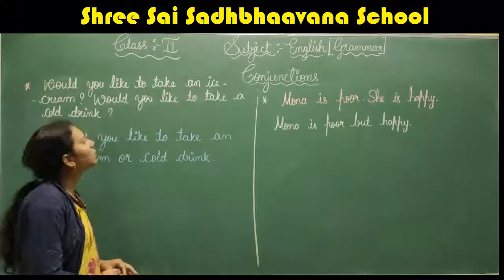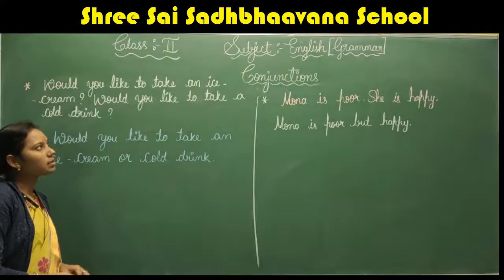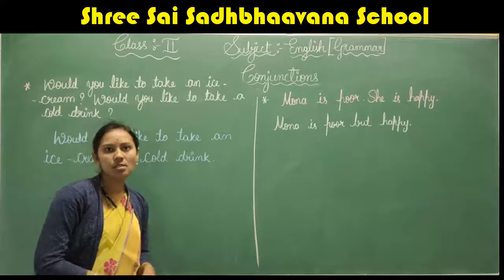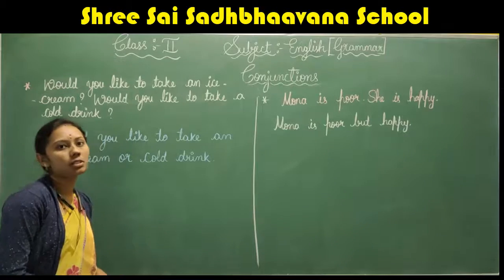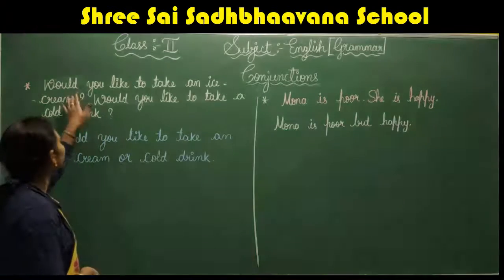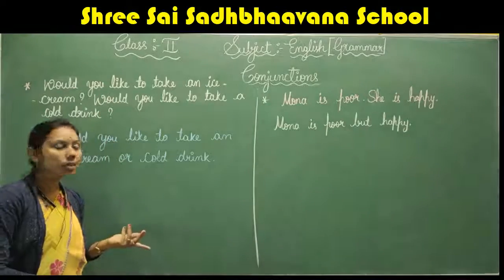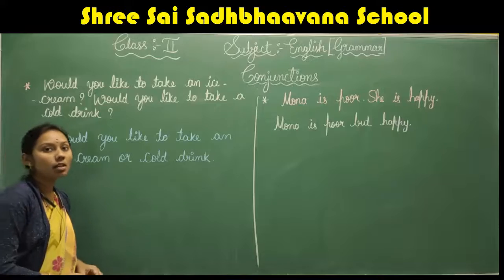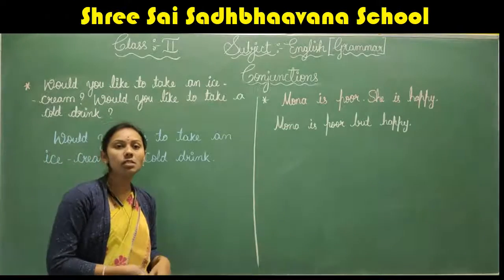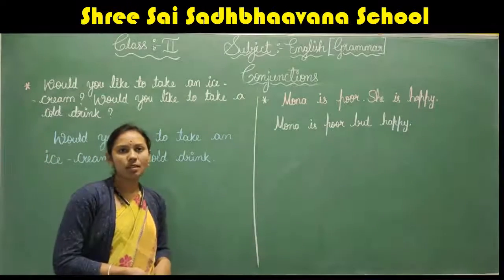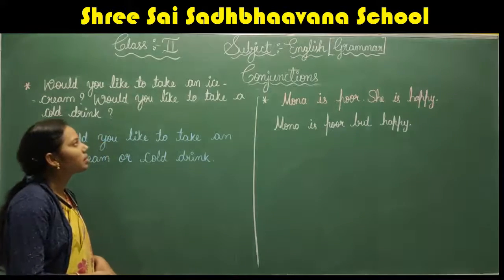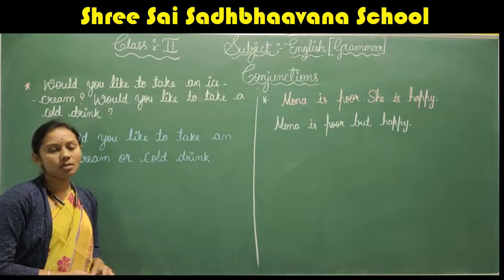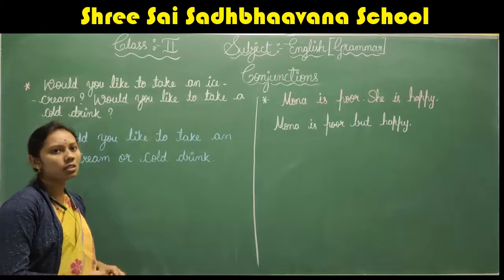We can see that in both the sentences, we are giving the choice to the girl. Would you like to take an ice cream? Would you like to take a cool drink? Here in this sentence, we are giving an option, means there is a choice. When the sentence is telling about choices, we are giving a choice to a girl.